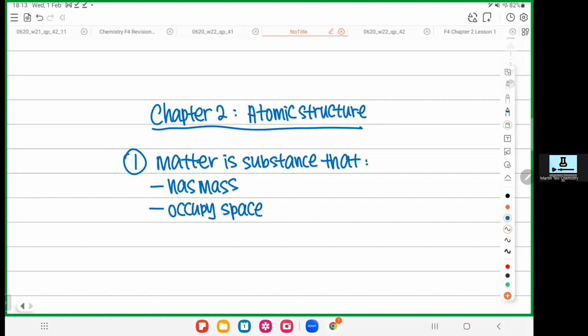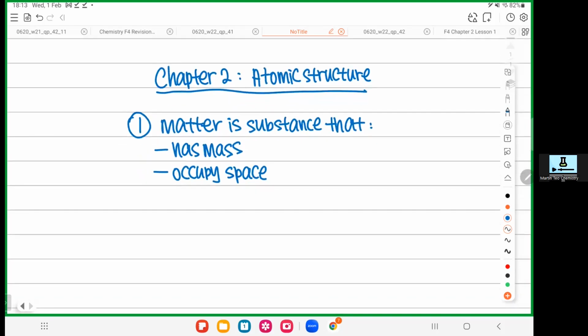For example, okay, let's say we're talking about a brick. A brick has a mass. Okay, let's say the brick is 2 kilos. And then the brick occupies a certain space. So it is matter.